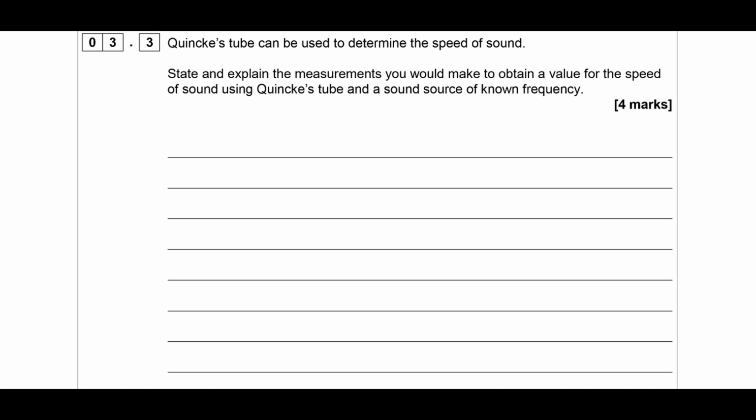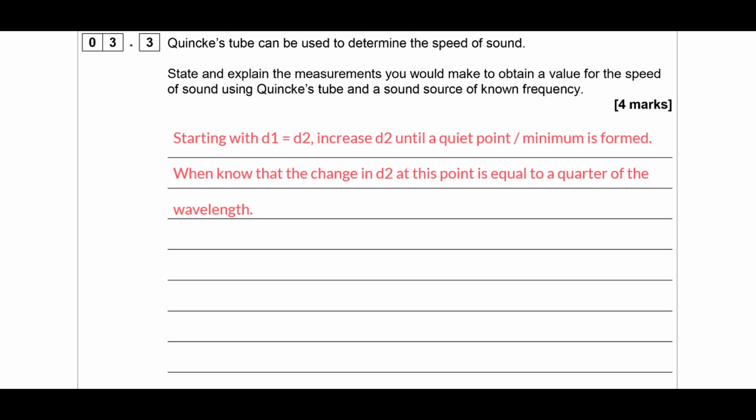Okay, so we're going to start with the two sides, D1 and D2, equal to each other, and we're going to increase it until we find a quiet point or a minima, because we know then that the amount we've changed the distance is going to be a quarter of the wavelength, because the path difference is now half a wavelength. And we're going to do that a few times, so we find the next loud one, then the next quiet one, next loud one. All of those are going to be separated by a quarter of the wavelength, so we've essentially got repeat readings of our wavelength, and then we can use the frequency and wavelength to get the speed.